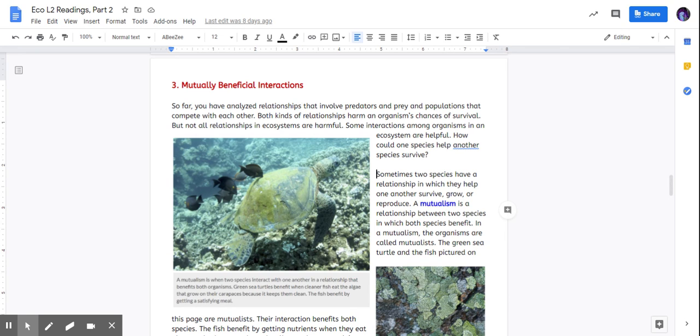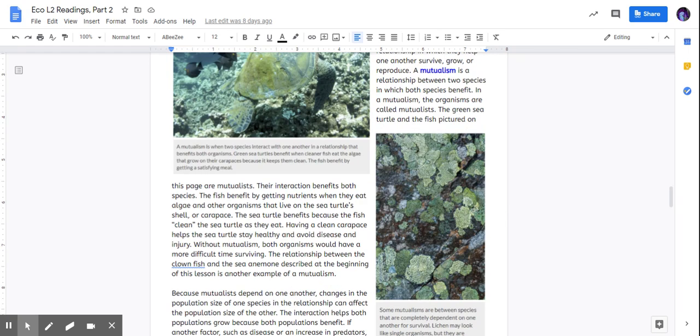A mutualism is a relationship between two species in which both species benefit. In a mutualism, these organisms are called mutualists. The green sea turtle and the fish pictured on this page are mutualists. Their interaction benefits both species.